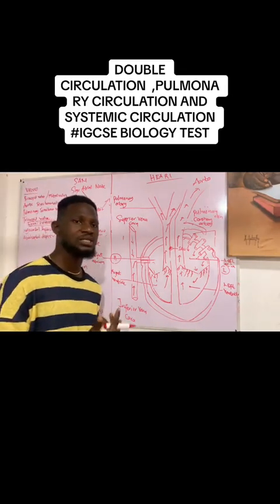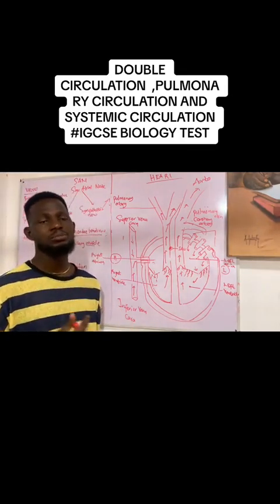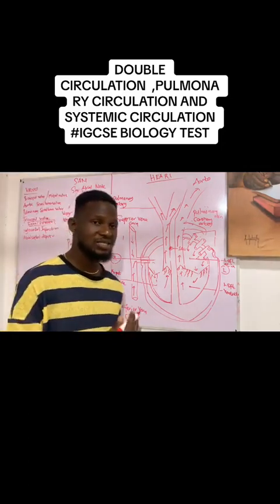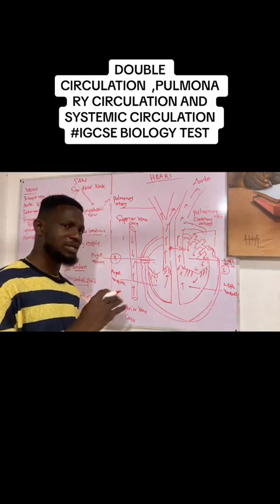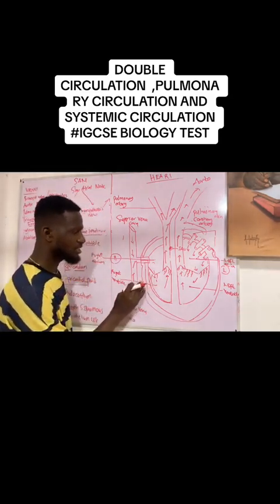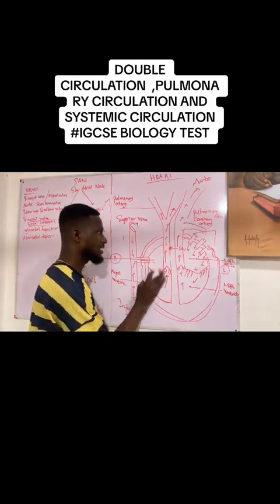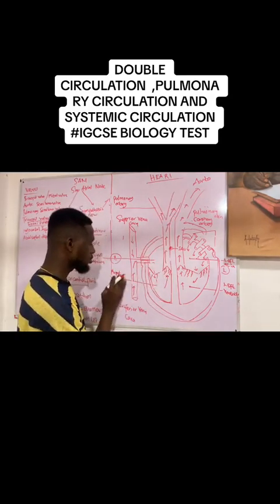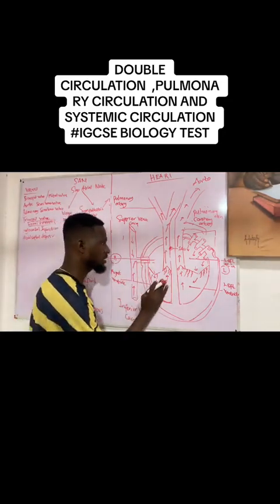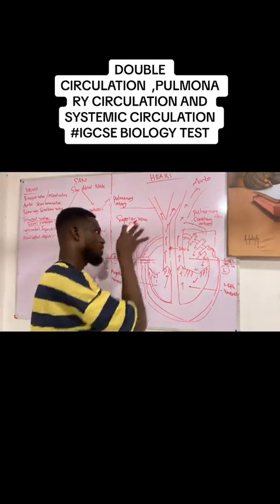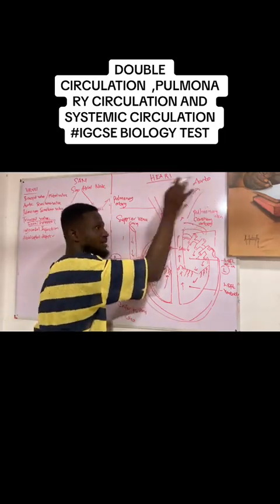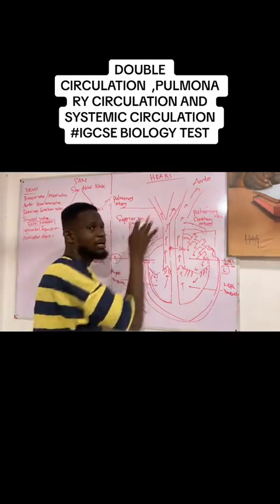Now, let's talk about pulmonary circulation and systemic circulation. When we say pulmonary, the word pulmo refers to the lungs. So pulmonary circulation is a circulation that occurs between the lungs and the heart. Pulmonary circulation is whereby deoxygenated blood in the right ventricle will be ejected through the pulmonary artery, where it goes to pick up oxygen. So this one, it will drive them to the left lung and the right lung, where it is going there to pick up oxygen.